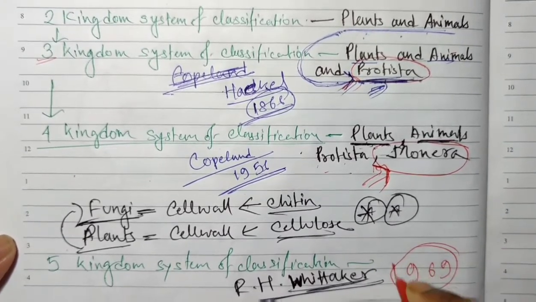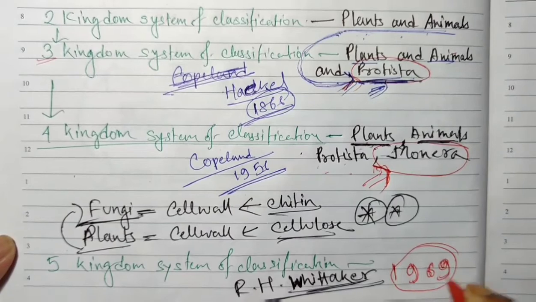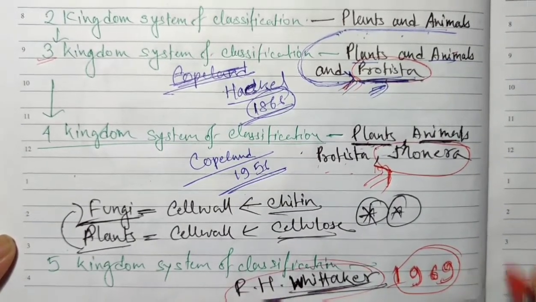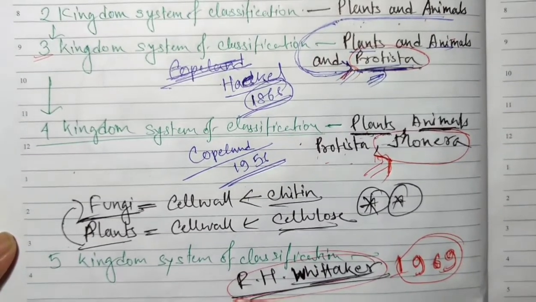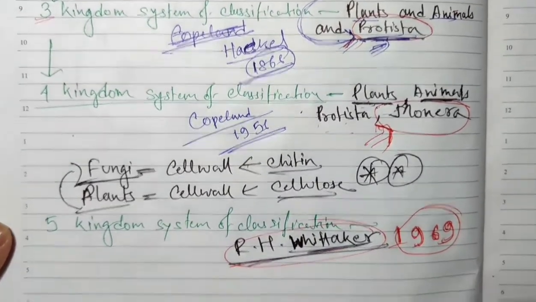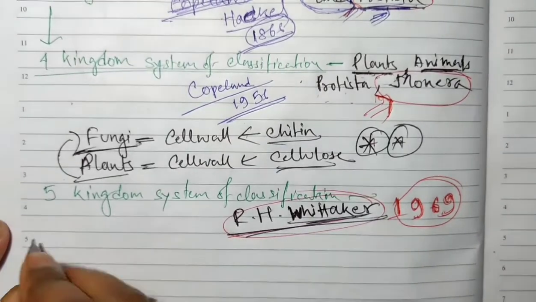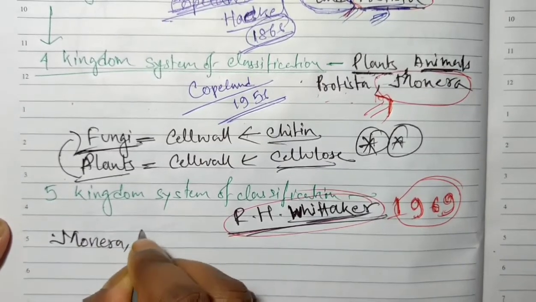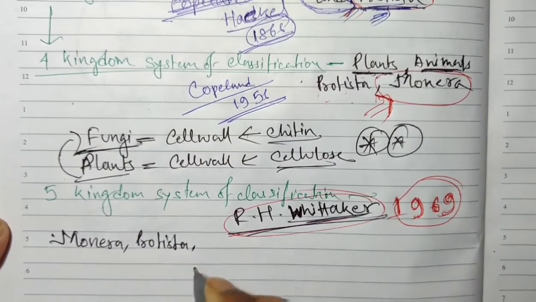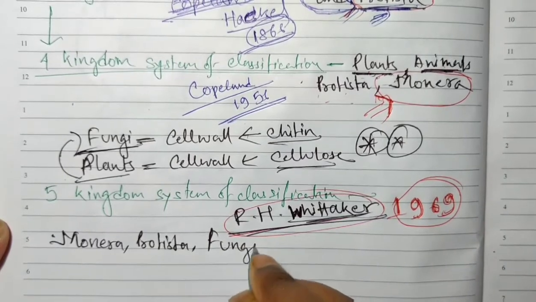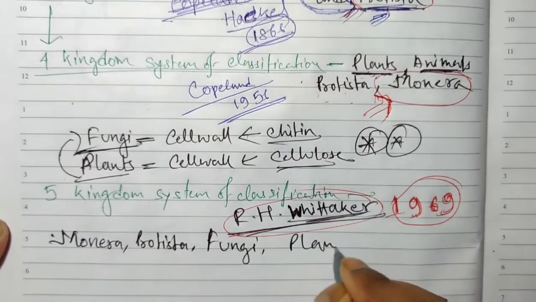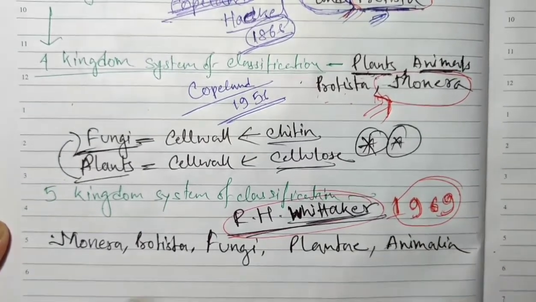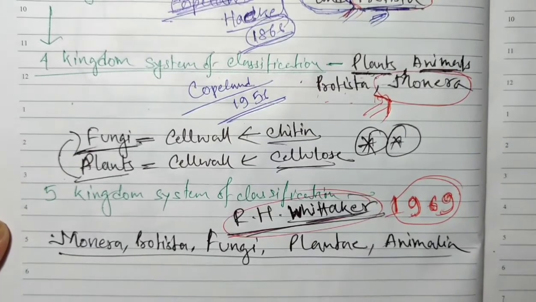1969. This year is also very important, 1969. In the year of 1969, R.H. Whittaker proposed the 5 kingdom classification. And what are these? These are Monera, protista, fungi, plantae, and animalia. Yes, this Monera, protista, fungi, plantae, and animalia.